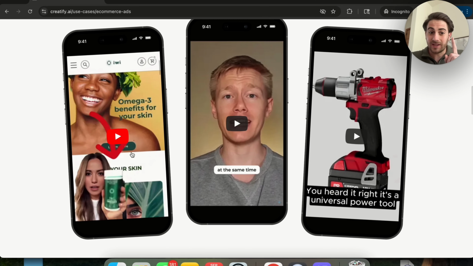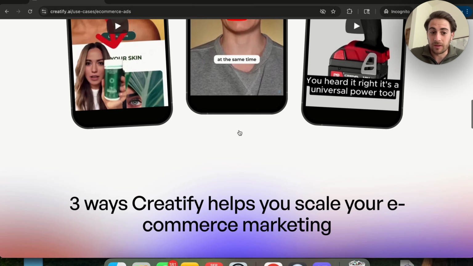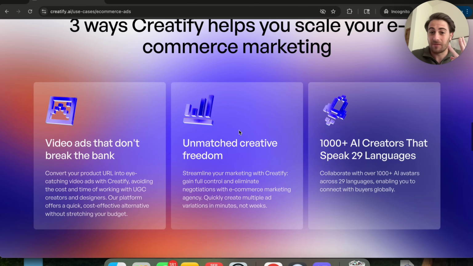Now, use case number 1 that I wanted to highlight with this is going to be building out e-commerce ads. As you can see, we have this one right here that looks like a green screen. We have this one right here that's just focused on the product. And we even have this one right here, which is this individual actually talking about the product. And there are 3 ways that Creatify allows you to actually scale your e-commerce marketing. 1, you can create video ads that aren't going to break the bank.